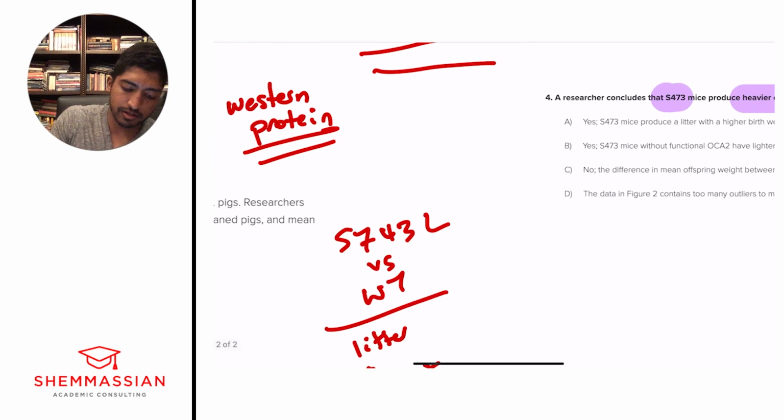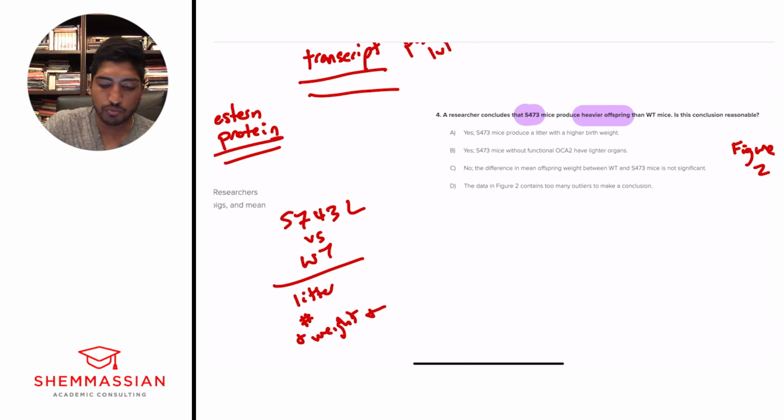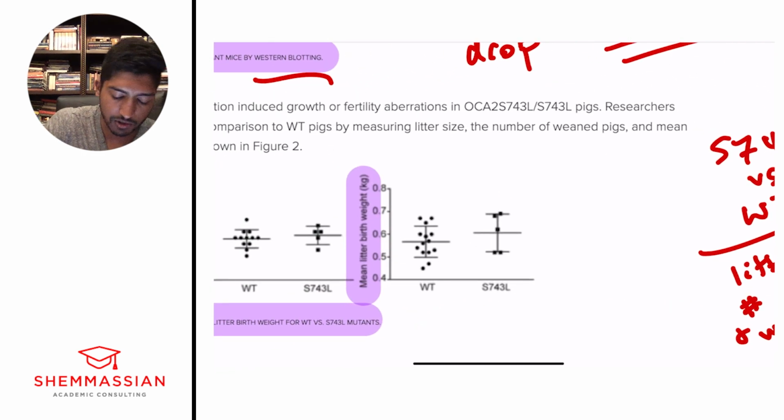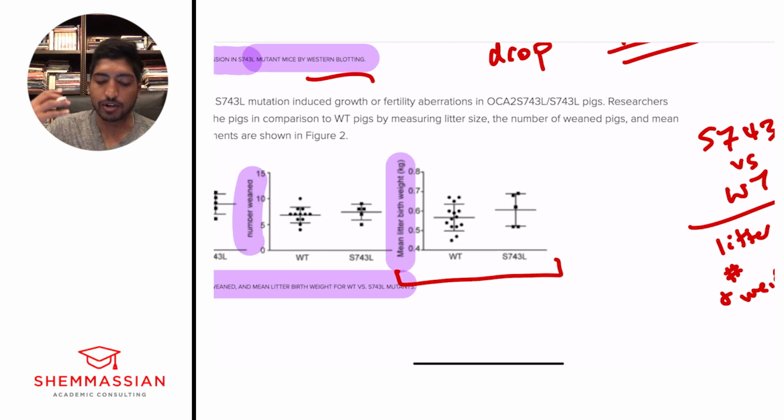We should remember that one of the things we looked at in figure 2 was our weight. And so we're looking at this diagram right here, dealing with litter weight. First and foremost, I want to talk you through how to read this graph. We have this wild type, we have this S743, and then we have a plot with our mean litter weight on the y-axis. Hone in on those axes and use them to tell us information that we don't know.